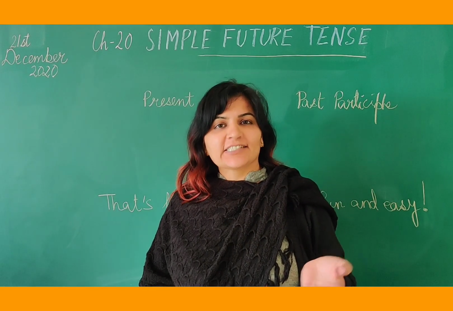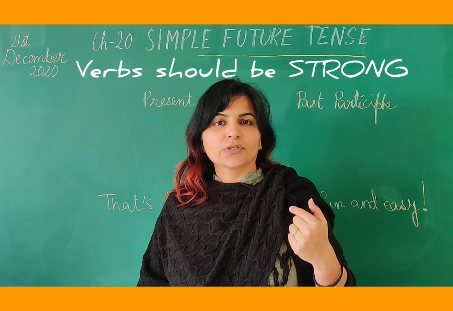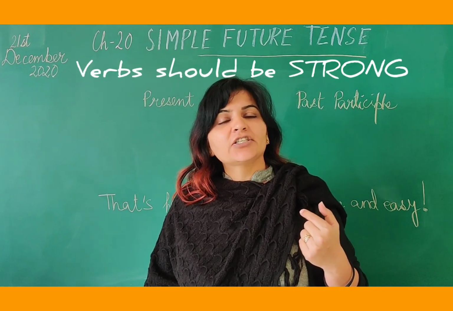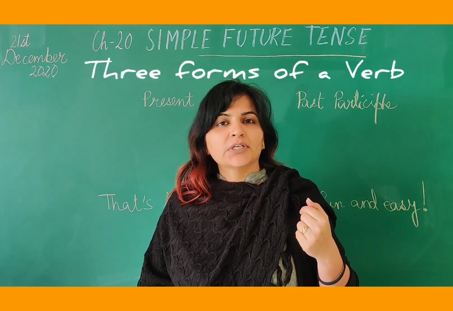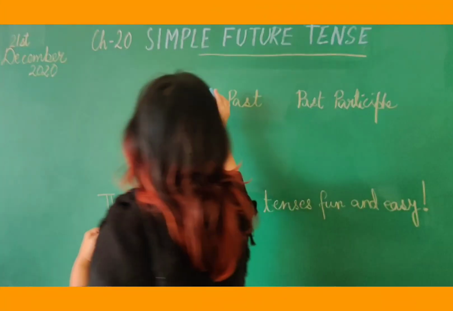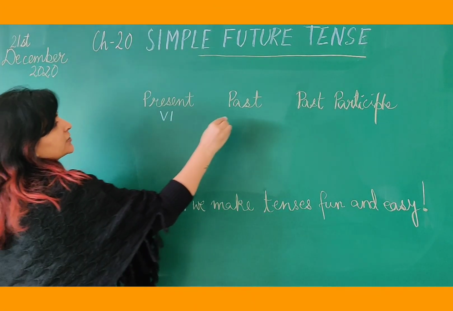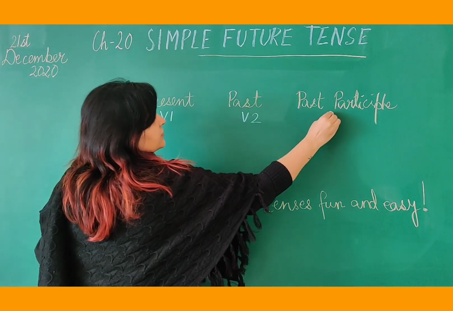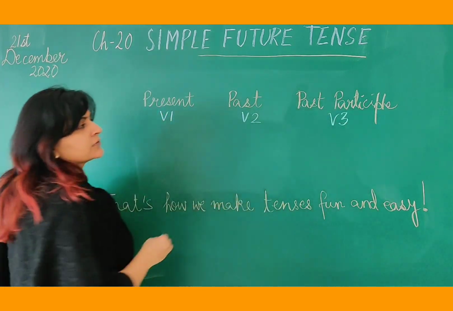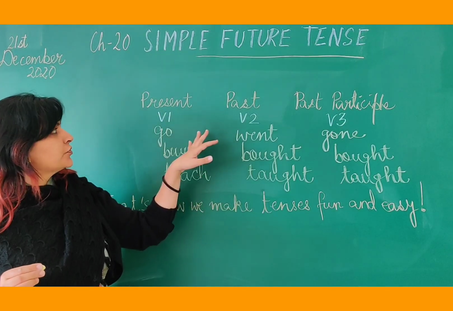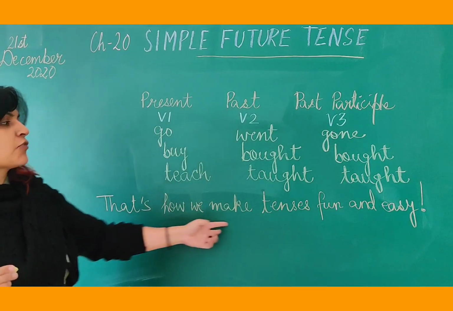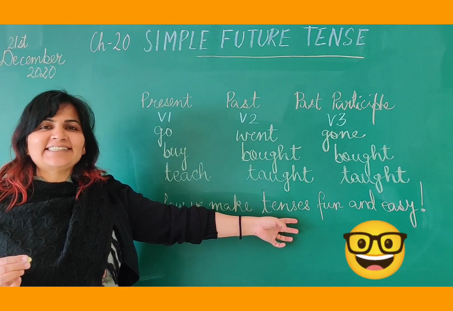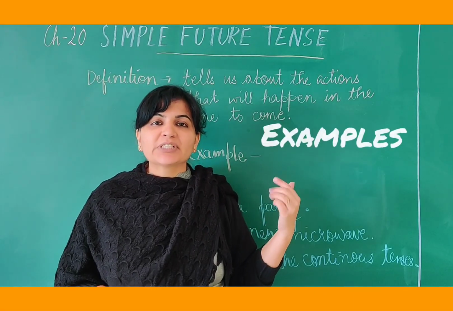To be good with our tenses, children, our verbs should be strong, okay? And for that, you should know all the three forms of verb. Now, what were they? Let's see. We also call them V1, V2 and V3, yes. Once you know all the three forms, children, the tenses become easy. Yes, that's how we make our tenses fun and easy. Now here are some examples. Let's read.